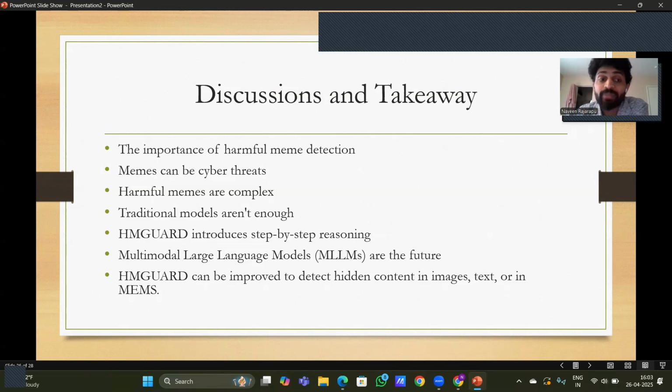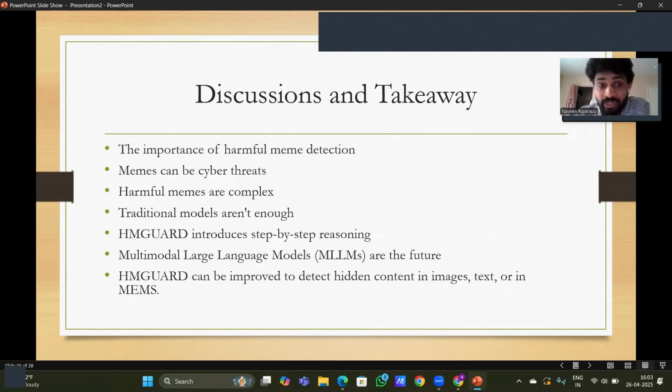And the major important thing is memes can be cyber threats. Like in a propaganda technique, they can also use memes as a cyber threat. They can add something in the meme and make it viral, and so they can change the perspective of the people towards the cause. So it is very dangerous for society. So the importance of harmful meme detection and cyber threats is also an important factor which I have realized.